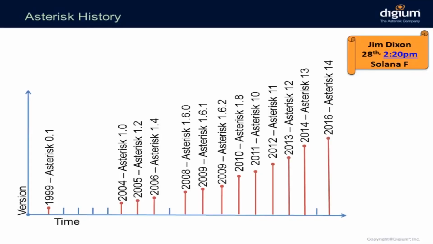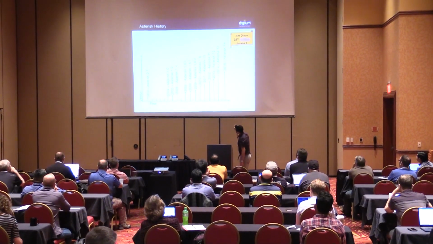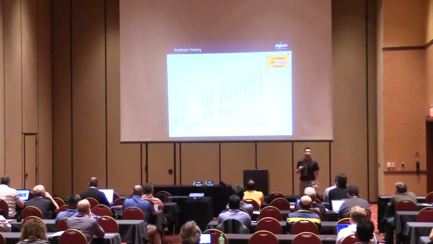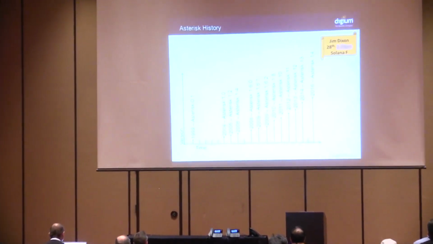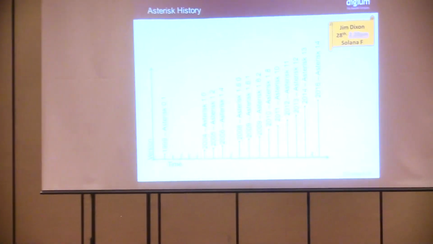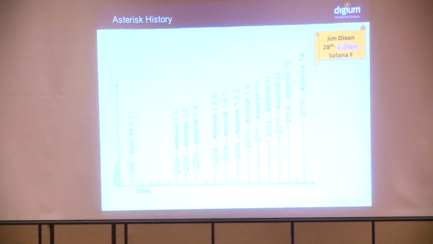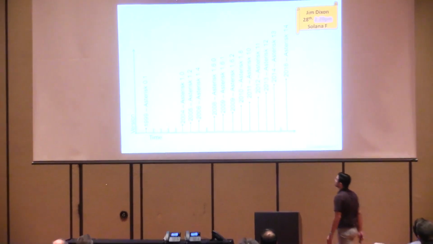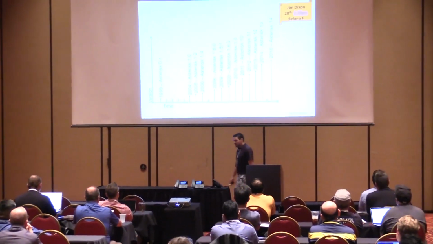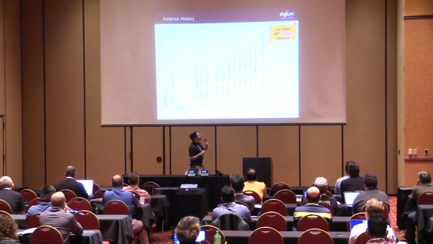Asterisk versions: it started in 1999. Mark Spencer, and we're going to talk about him a little bit in a while. And pretty much every year after 2004, we have a new version. We just got Asterisk 14 yesterday. Has anyone downloaded that already? No, right? Today we're going to be talking mainly about Asterisk 13.